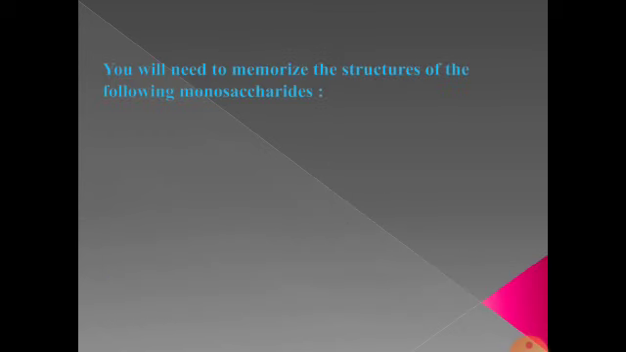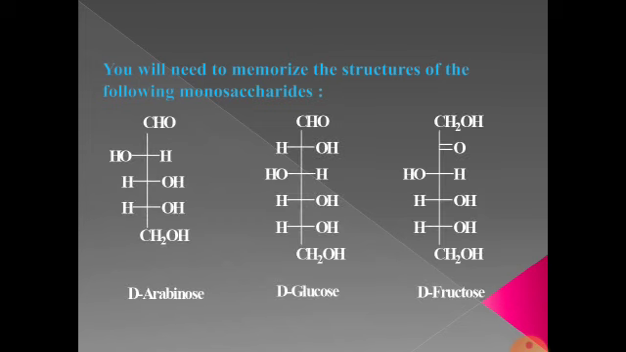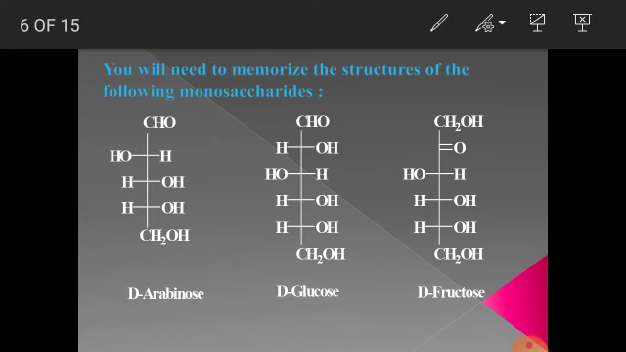So next, we should memorize some structures of monosaccharides, mainly glucose, fructose and arabinose. Glucose has 6 carbon atoms, 1 CHO group, and 5 OH groups, and similarly fructose also has 6 carbon atoms, 1 ketone group and 5 OH groups. And the configuration, the arrangement of atoms, is to be memorized.